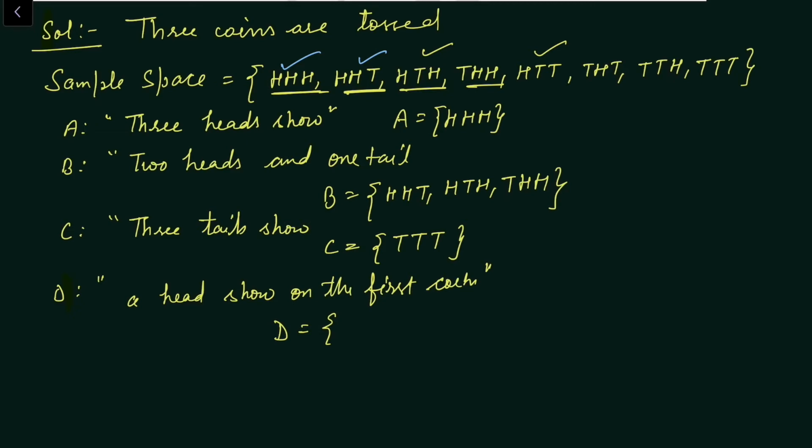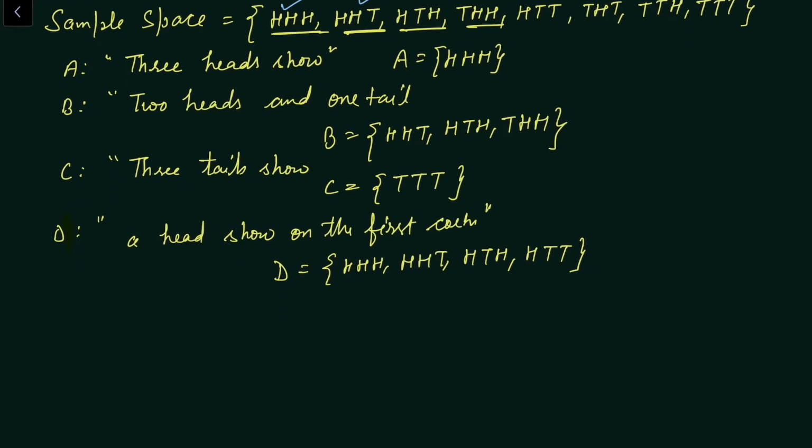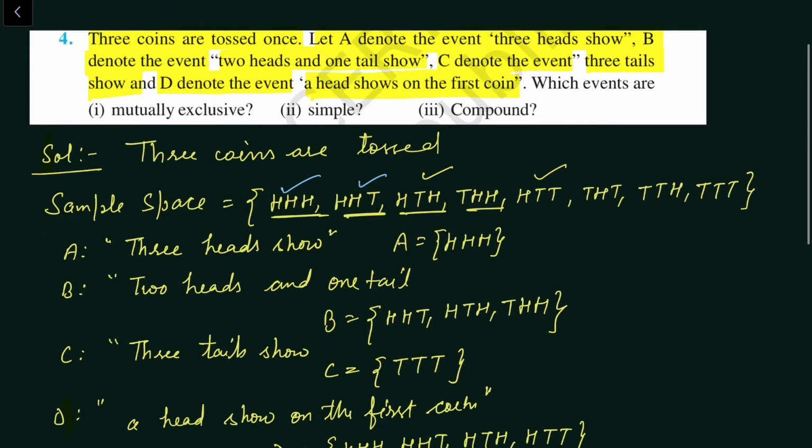So we will write in event D: HHH, HHT, HTH and HTT. These are the 4 outcomes where the first coin shows head. These are the favorable outcomes of event D. Now we have described all the 4 events which are asked in the question.